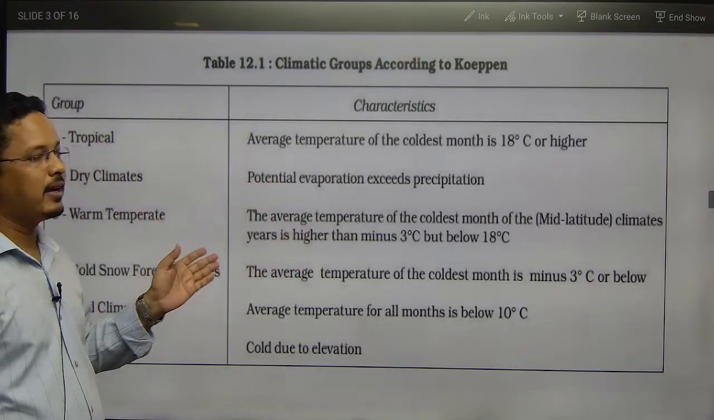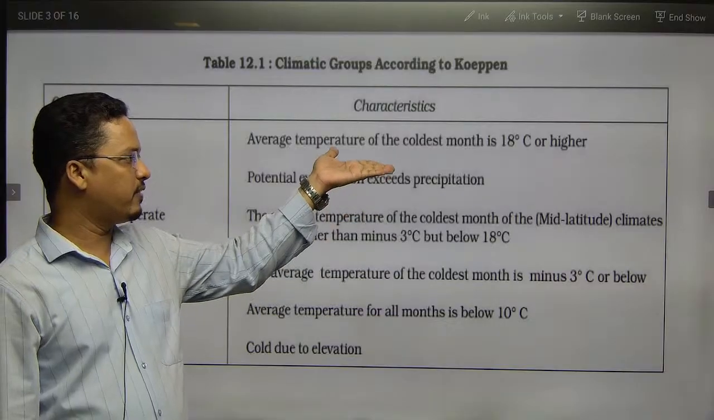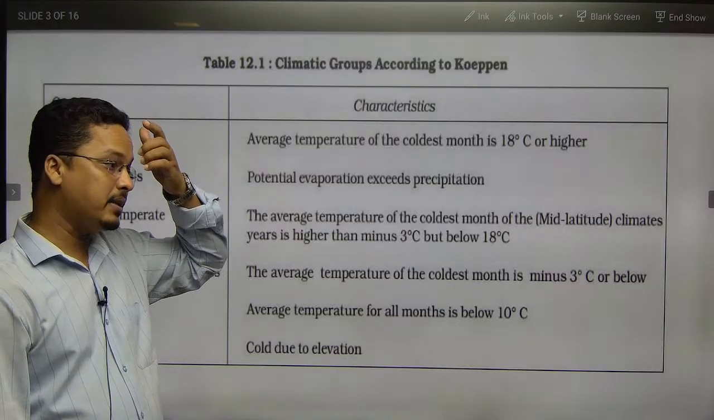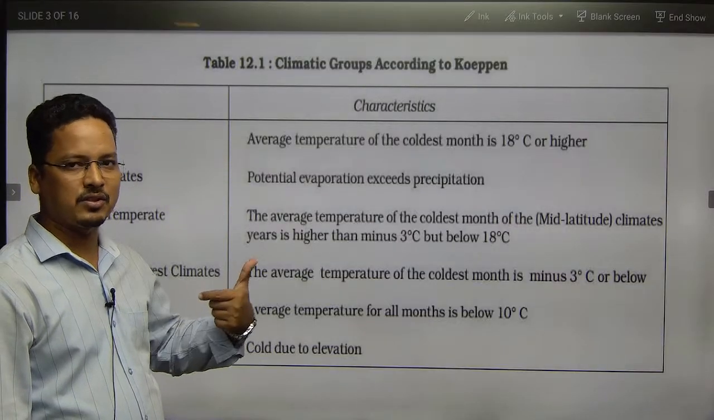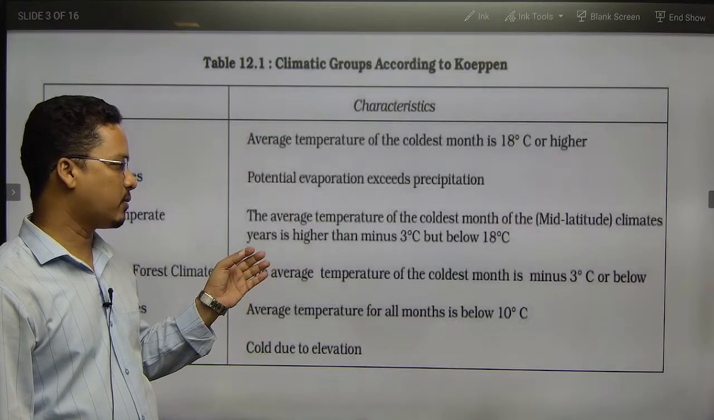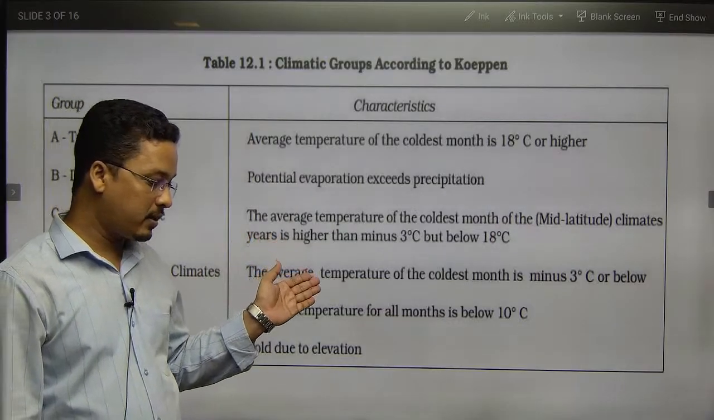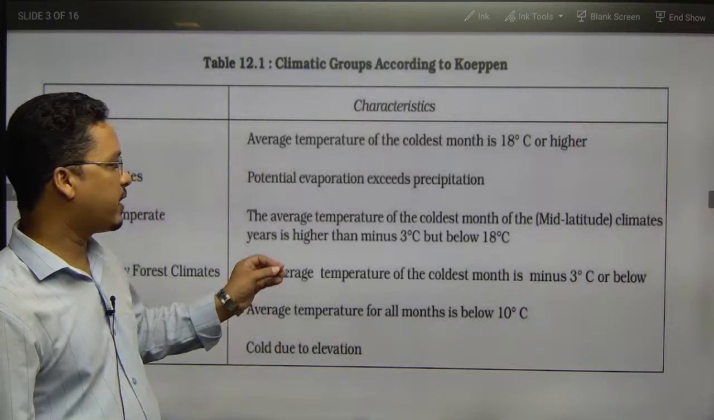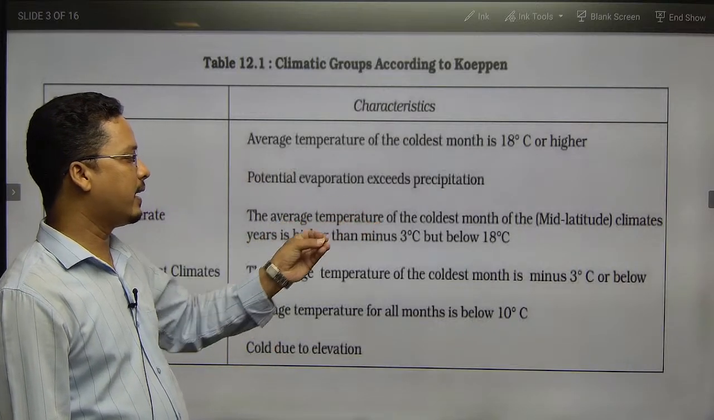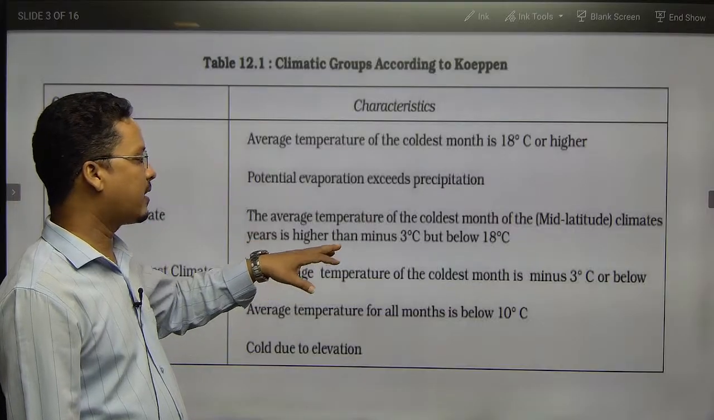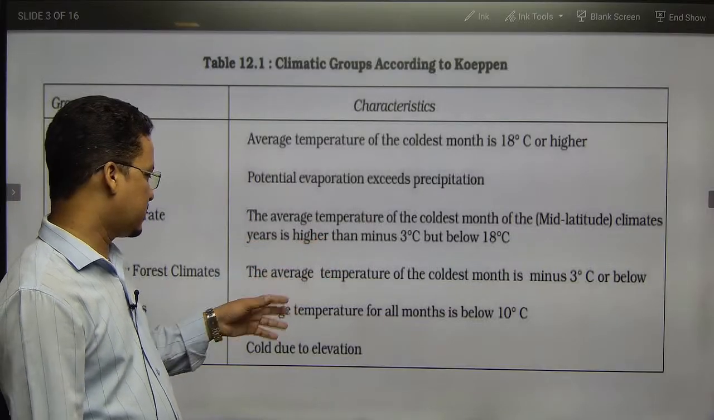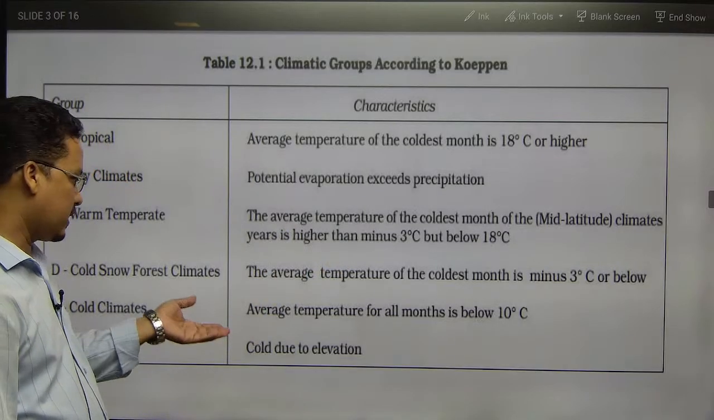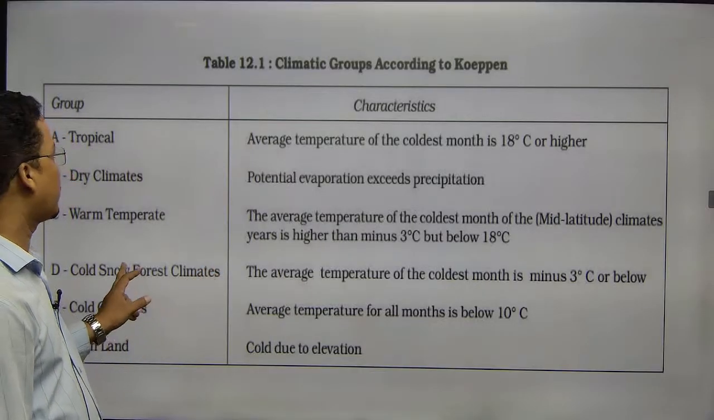And here A means the mean annual temperature would be above 18 degrees. As I said, B is dry type of climate, that is, the evaporation exceeds the precipitation. When I say warm type of climate, I mean the average temperature of the coolest month of the mid latitude climates is higher than -3 and below 18. So this is how the average temperature of the coldest month is -3. That is also CD type.